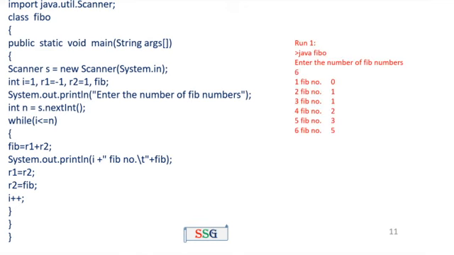The output for the same program: enter the number of Fibonacci numbers, 6. That means the output equals 0, 1, 1, 2, 3, 5. Second run, number of Fibonacci numbers equal to 4 means it displays the output 0, 1, 1, 2.